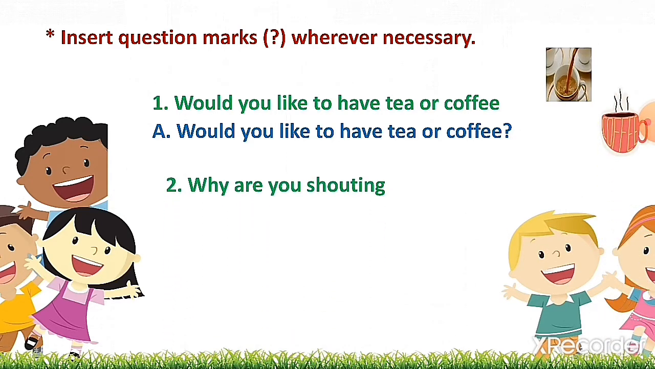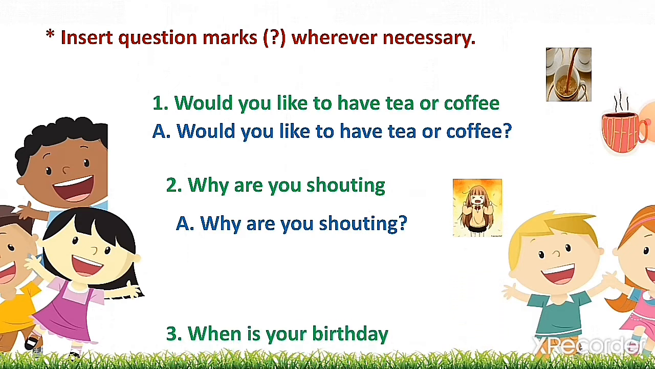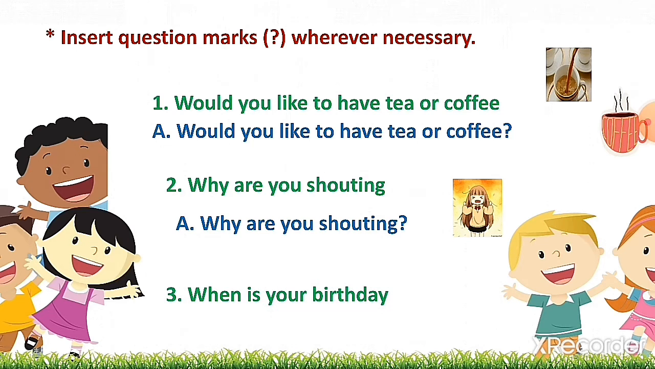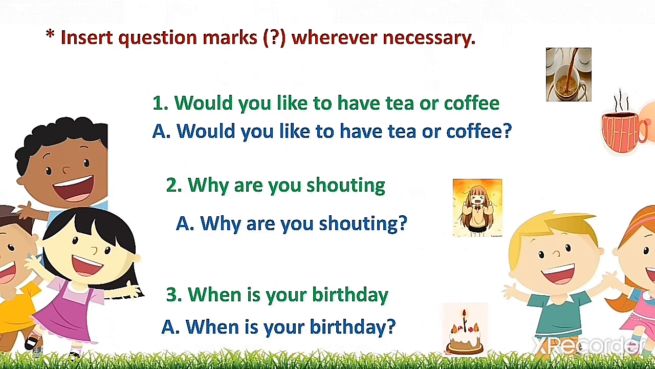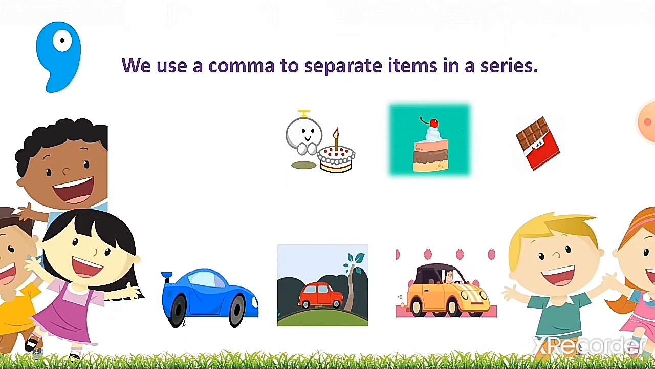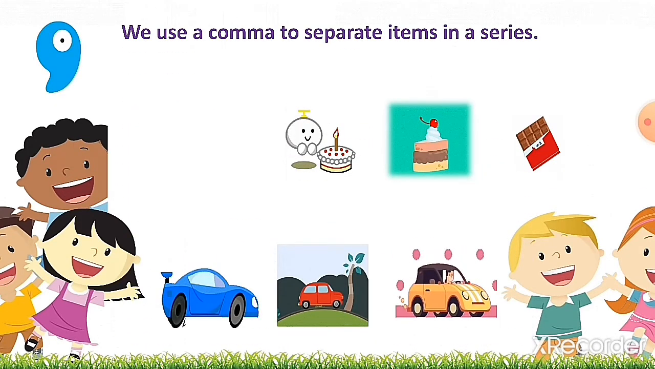Number 2. Why are you shouting? Now the sentence is starting with WH. So at the end of the sentence we will use a question mark. Number 3. When is your birthday? Kids, again the sentence is starting with WH. So at the end of the sentence there will be a question mark. We use a comma to separate items in a series.